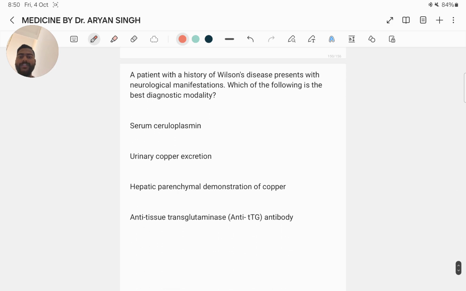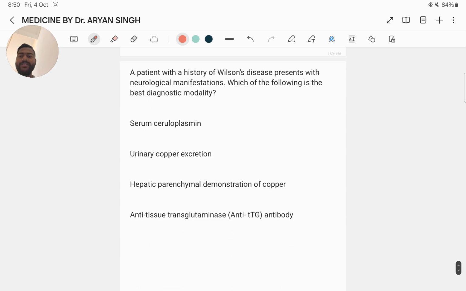Next question. A patient with a history of Wilson disease presents with neurological manifestations. Which of the following is the best diagnostic modality? Serum ceruloplasmin, urinary copper excretion, hepatic parenchymal demonstration of copper, or anti-tissue transglutaminase antibody. Here the best answer is hepatic parenchymal demonstration of copper, because Wilson disease is a genetic disorder characterized by excessive accumulation of what? Copper in various body tissues, primarily the liver and the brain.